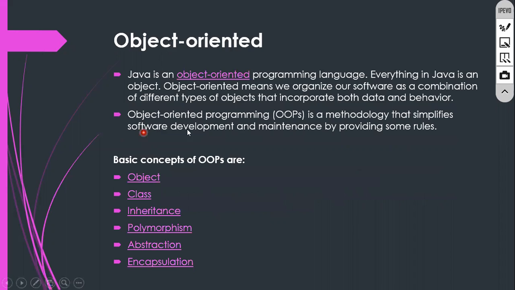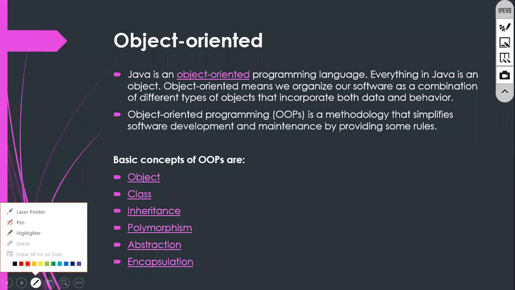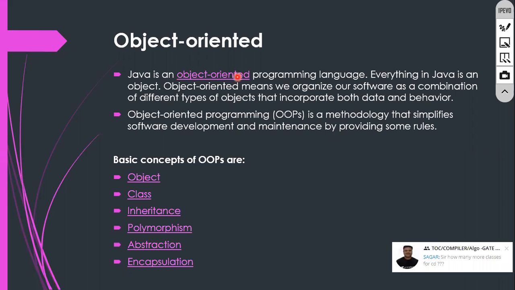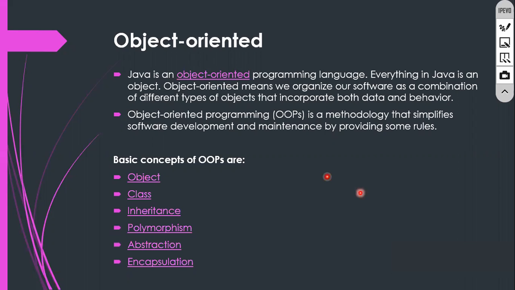Okay, let's see. Object oriented means we find the class and the object, all those things. We call those object oriented programming languages. Java is a purely object oriented programming language, but some experts say it is not a pure object oriented language. As per our knowledge, it is an object oriented programming language.